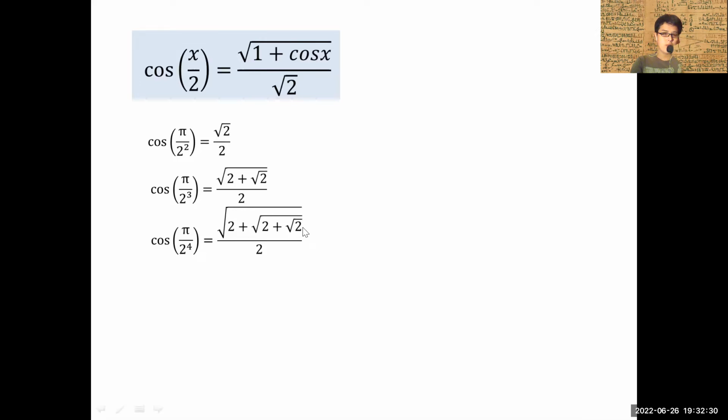In this case, you get the root of 2 plus the root of 2 plus the root of 2, over 2. So if you continue this for 2 to the power 5 all the way to infinity, you will notice that you form very beautiful, elegant nested radicals. So that is what we have gotten. This will go on and on to infinity.